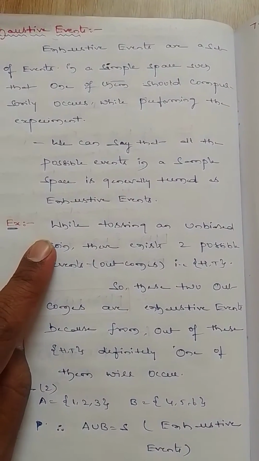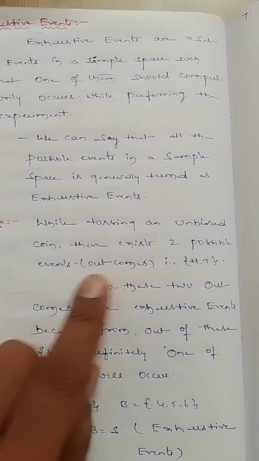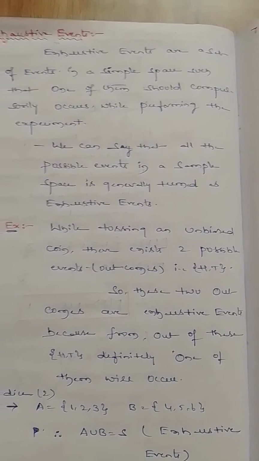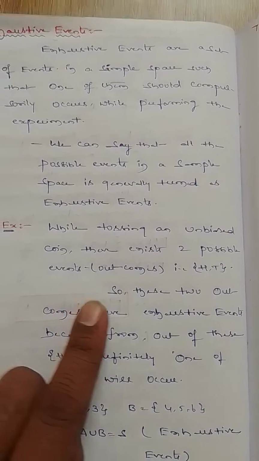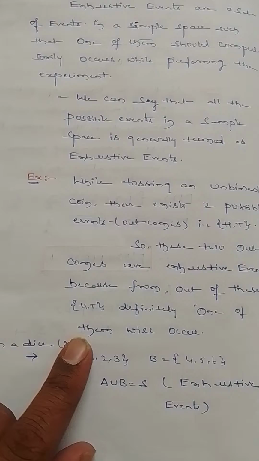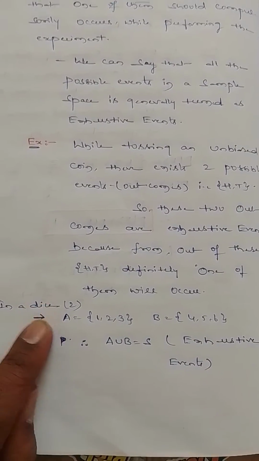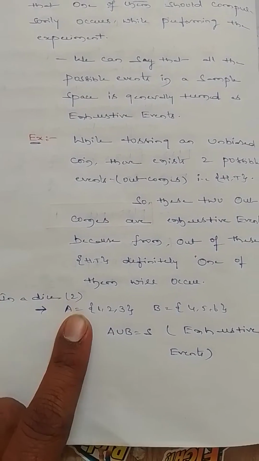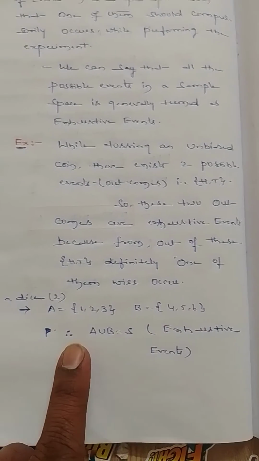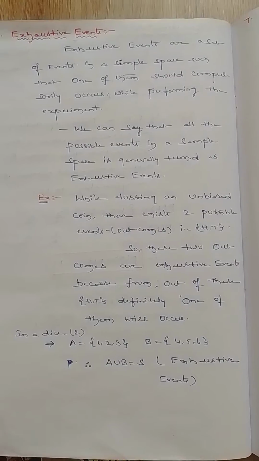Example, while tossing an unbiased coin, there exist two possible events, right? That is either head or tail. Not any other results apart from these two, right? So these two outcomes are exhaustive events because out of these, definitely one will occur, nothing other than these two. Similarly, if I throw a dice, one appears as 1, 2, 3 and the second appears as 4, 5, 6. Therefore, the union of these two becomes the sample space, guys. I hope you understand this concept.